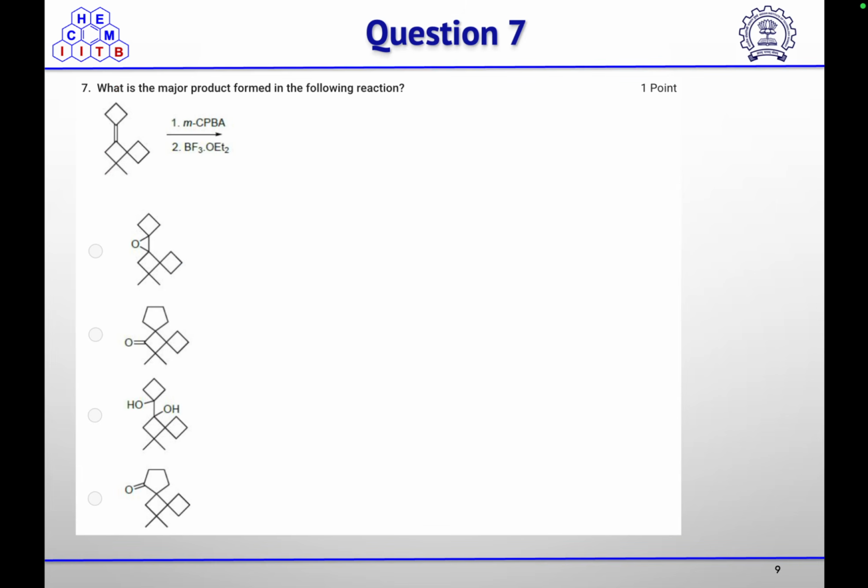Then next question: what is the major product formed in the following reaction? You have an olefin and you are treating it with mCPBA. We know that the first reaction that will take place is the epoxidation reaction, and then using BF3 etherate you are making that epoxide electrophilic so that it will open up to give you the ring expansion product.